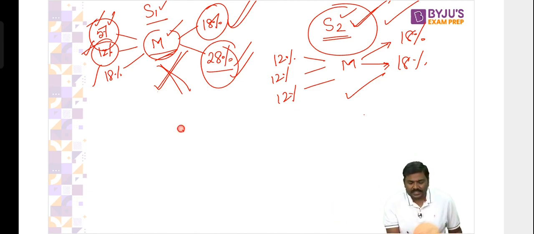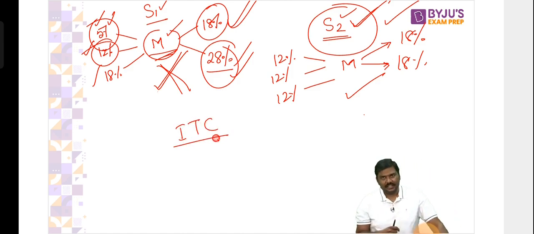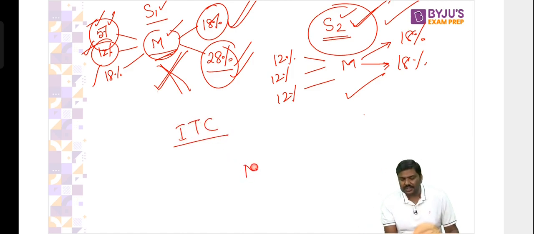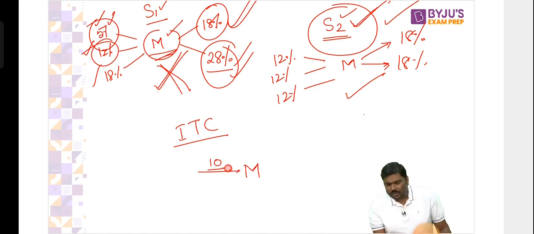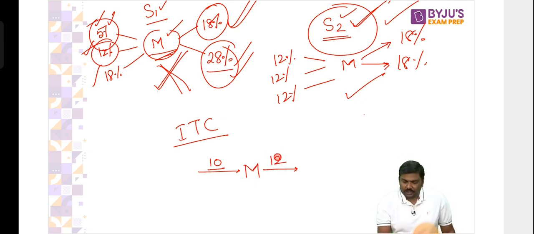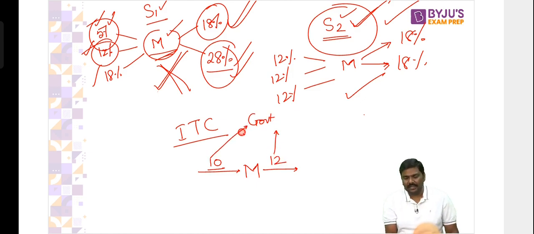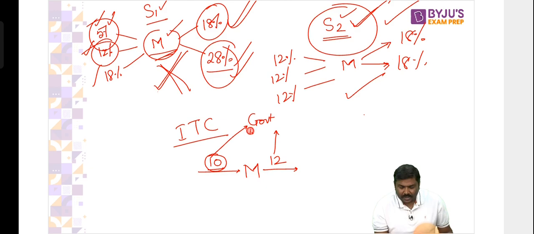Follow this very carefully. There's a term called ITC, input tax credit. What is the idea of input tax credit? You are a manufacturer. You have purchased certain inputs and you have paid a tax of 10 rupees. Now you will sell the output. You will collect 12 rupees. You give the 12 rupees to the government. Earlier 10 rupees had been collected by the government. I said yesterday, we have discussed this, that this 10 rupees will be given back to you by the government.